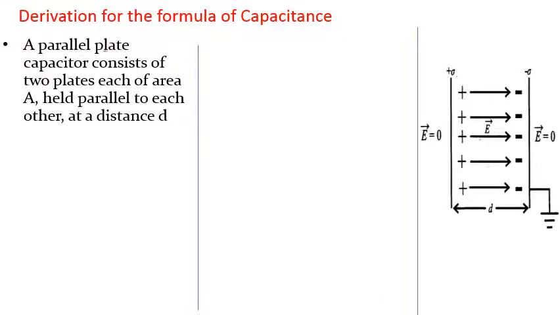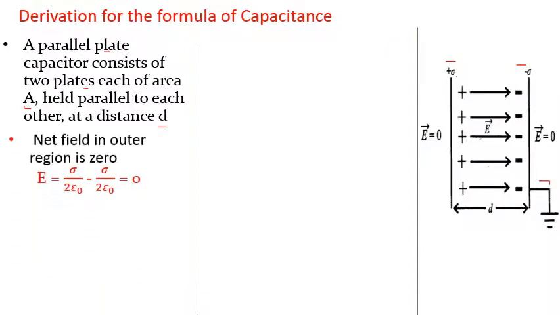A parallel plate capacitor consists of two plates, each of area A, held parallel to one another at a distance d. On one plate positive charge is there, on the other plate negative charge is induced, and positive charge flows to the earth. Like this you can explain this diagram. Now see the actual derivation part.